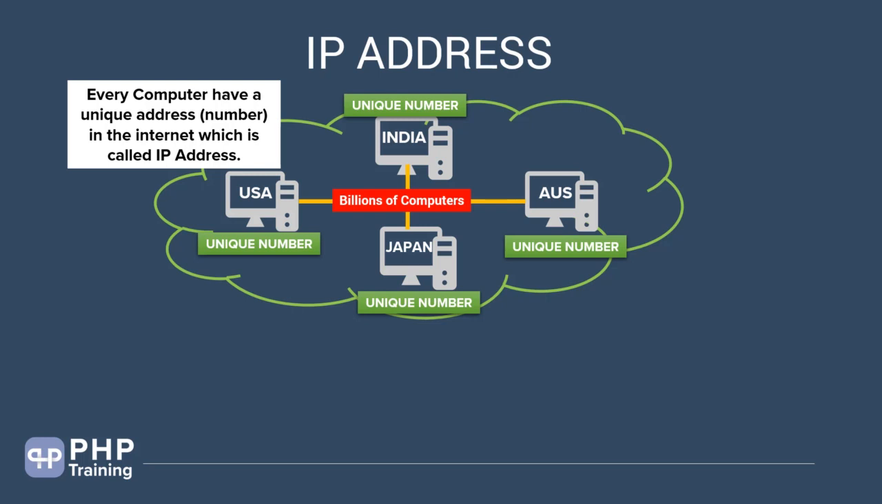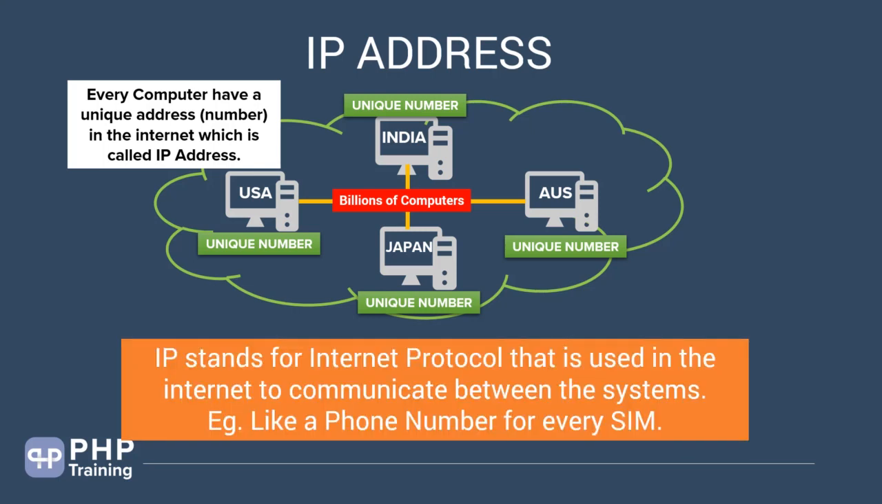Even though you are connecting to the internet via your Wi-Fi, you actually get a dynamic IP address in the internet so that you are identified uniquely in the internet. So what does IP address stand for? IP stands for Internet Protocol that is used in the internet to communicate between the systems. Once you have an IP address, then you can identify yourself and then the communication can happen.